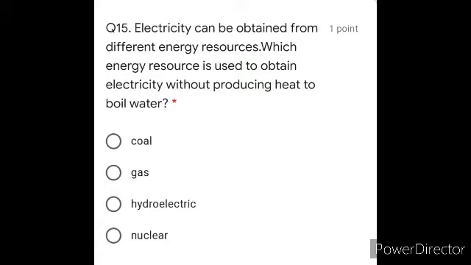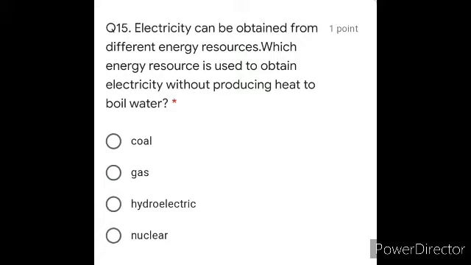Okay, which of the energy resource is used to obtain electricity? So we can use many of the energy resources for producing electricity. We use wind energy, fine, and we get the electricity. We use the thermal energy, we use the hydro energy, okay, and there are many more. So they are saying that in which you can obtain electricity without producing heat to boil the water. हमें heat produce करने की ज़रूरत नहीं है.